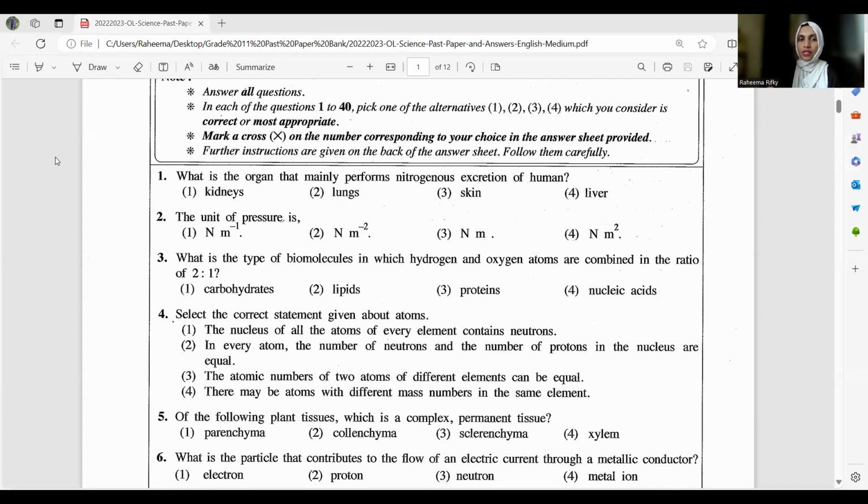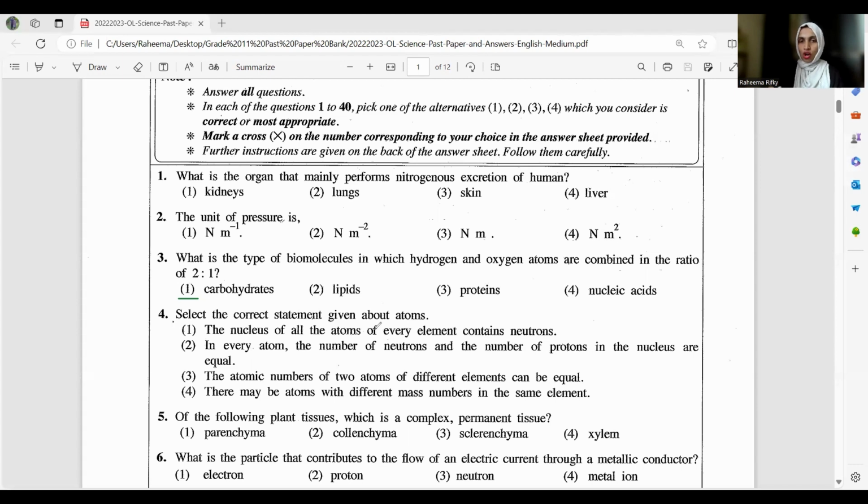Okay, just to mention you, we have 4 main biomolecules. So all these 4 biomolecules you can see in the answer: carbohydrate, lipids, proteins, and nucleic acid. But they don't ask just biomolecule. They ask the hydrogen and oxygen ratio. In which biomolecule you will get this hydrogen and oxygen ratio. So lipid and protein, nucleic acid, you don't talk about much there.